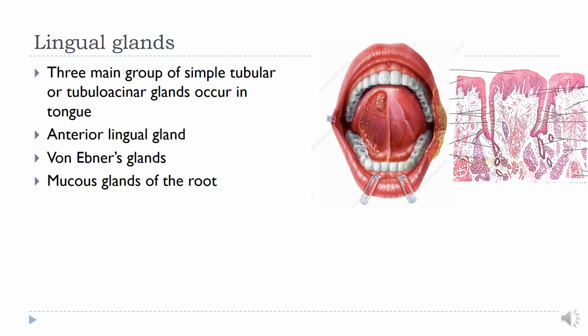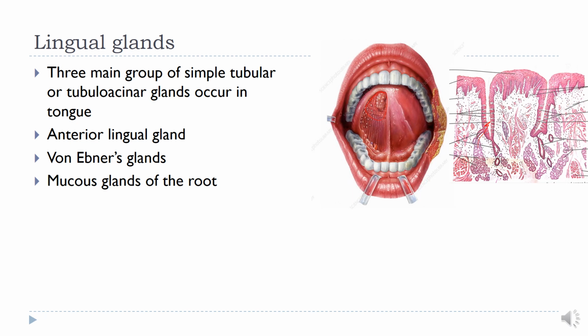Von Ebner's glands, as I have told you before, many serous glands called von Ebner's glands or gustatory glands are embedded in the substance of the tongue in the region of circumvallate papillae. Ducts of these glands open up into the grooves surrounding the circumvallate papillae. Here you can see these are opening up into the grooves. Watery secretions of the von Ebner's glands wash away food particles from these grooves, allowing reception of new gustatory stimuli by the taste buds of the circumvallate papillae.